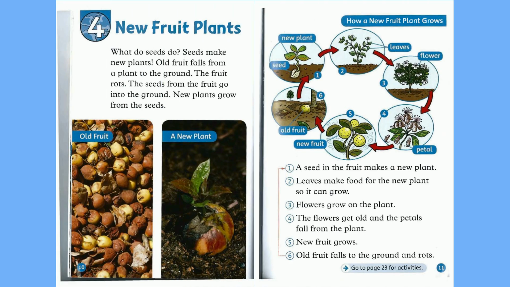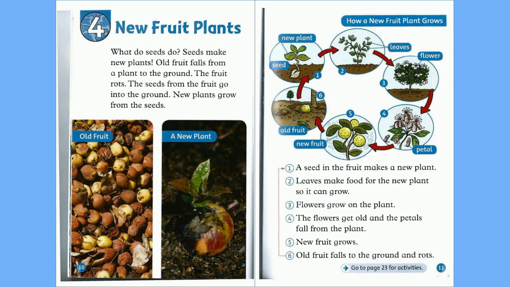Chapter 4. New fruit plants. What do seeds do? Seeds make new plants. Old fruit falls from a plant to the ground. The fruit rots. The seeds from the fruit go into the ground. New plants grow from the seeds.